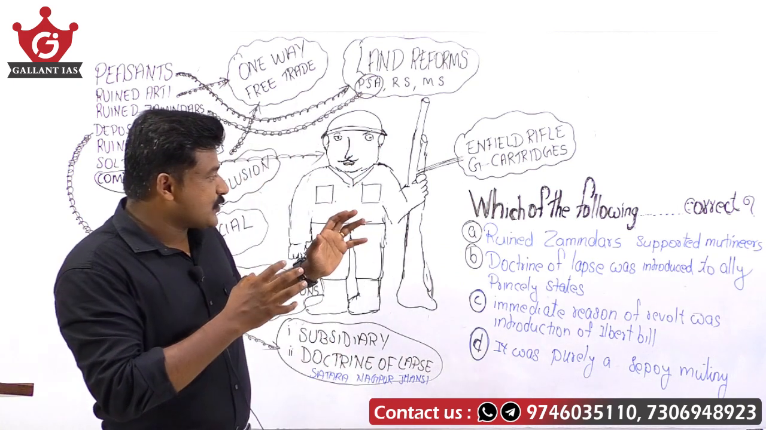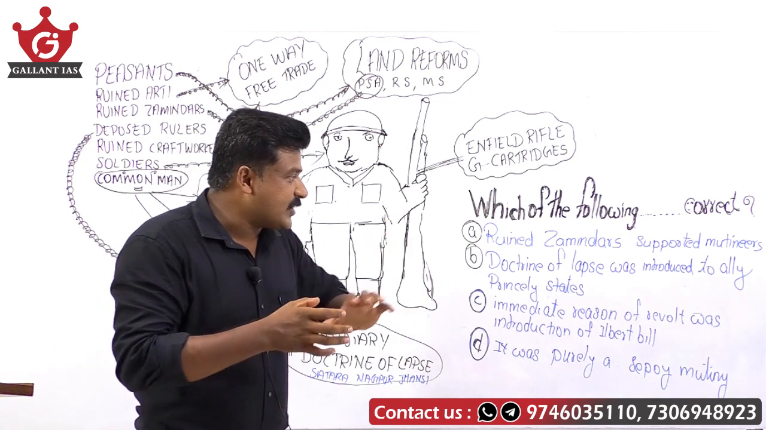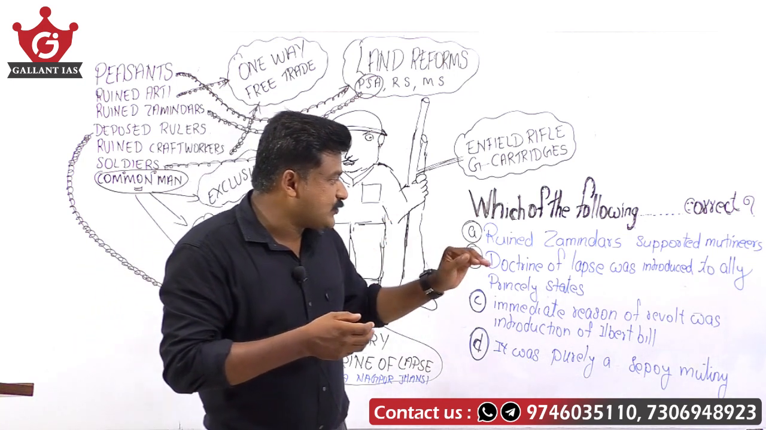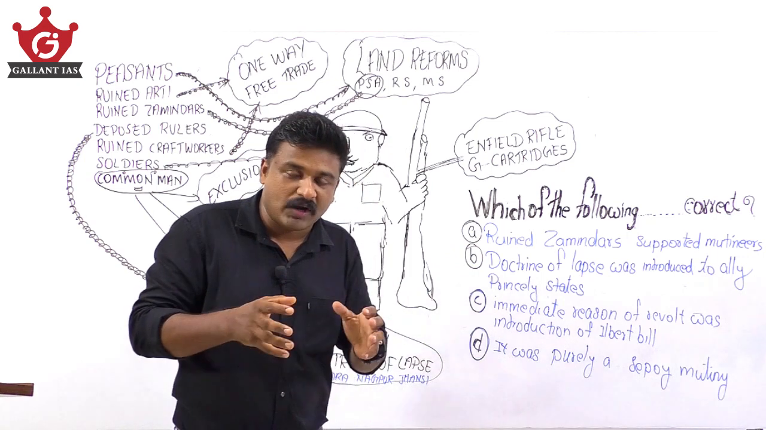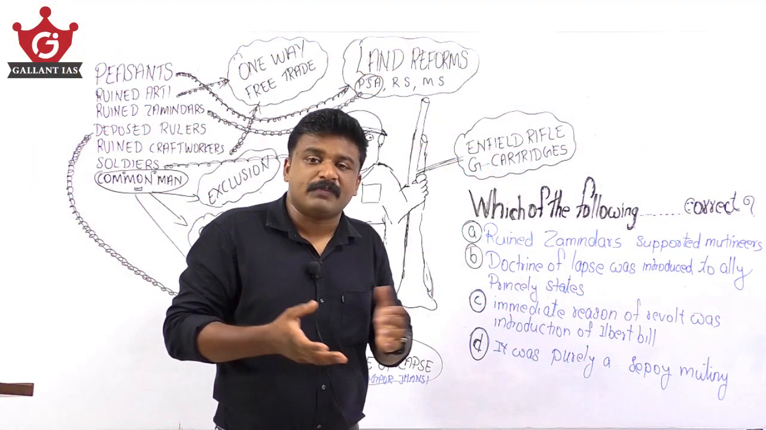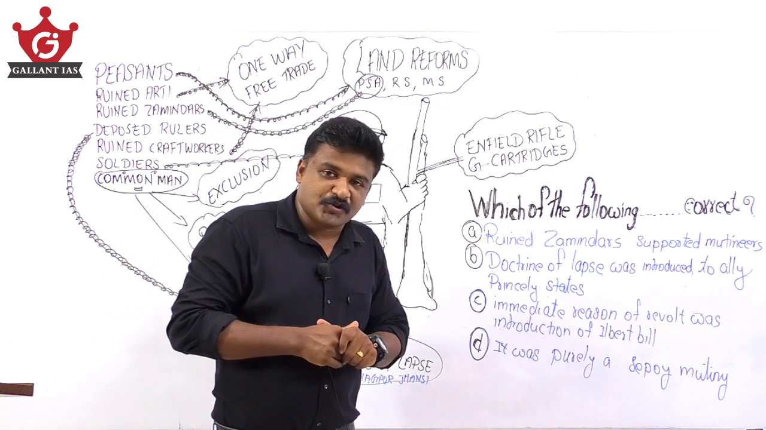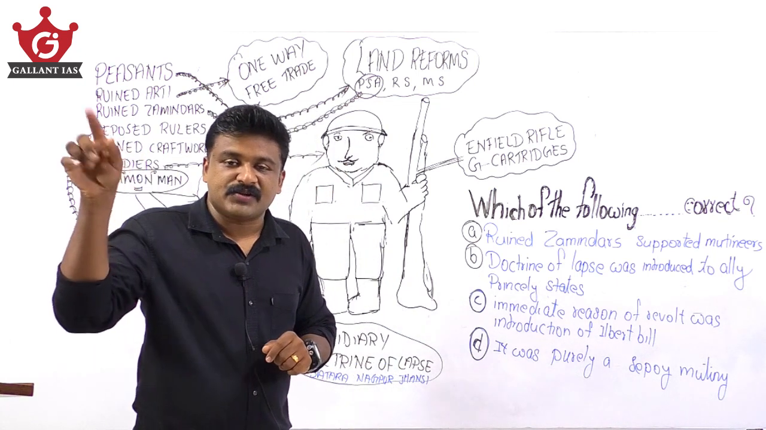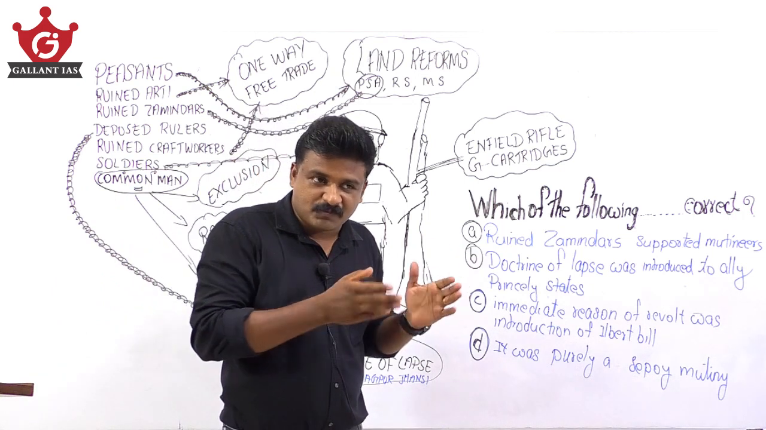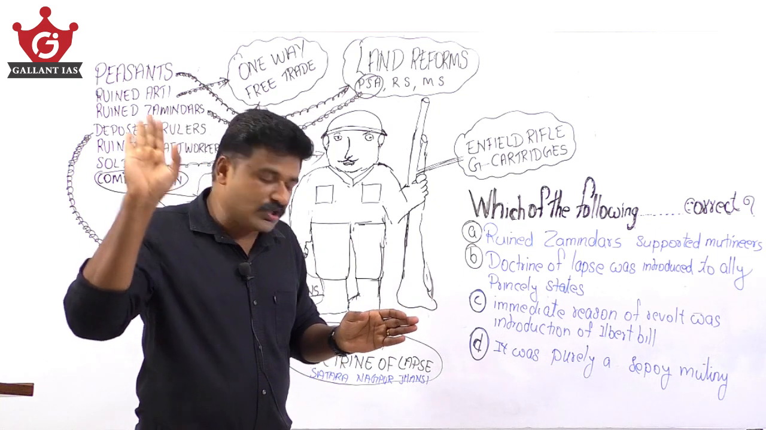Now here is a question: which of the following is correct about this 1857 revolt? Ruined Zamindars supported mutineers. The Doctrine of Lapse was introduced to help princely states. No, it was not to help princely states; it made them enemies of the British, because of the Doctrine of Lapse many adopted sons could not become rulers. The immediate reason of the revolt was the introduction of the Ilbert Bill. No, the Ilbert Bill was in 1883-84, while the 1857 revolt belongs to the mid-19th century.